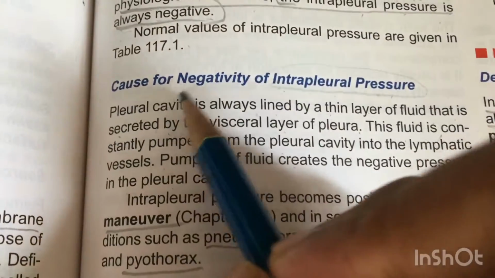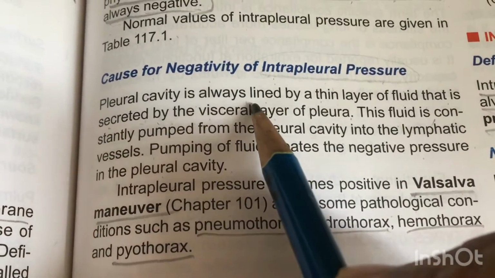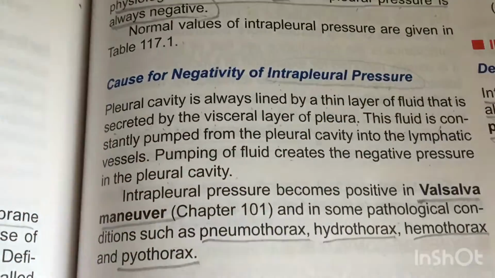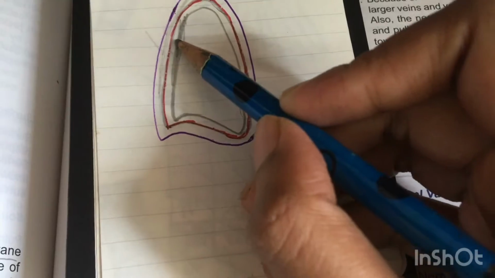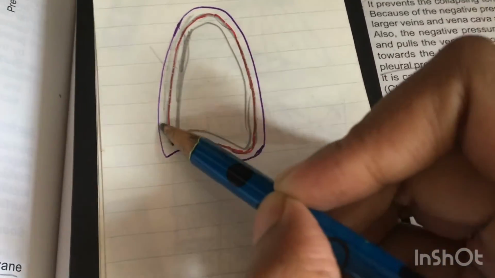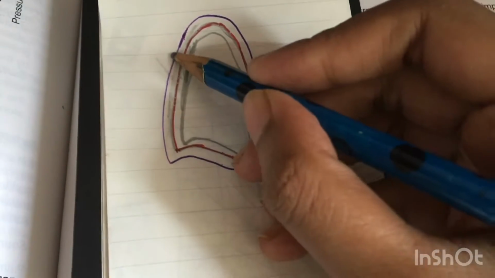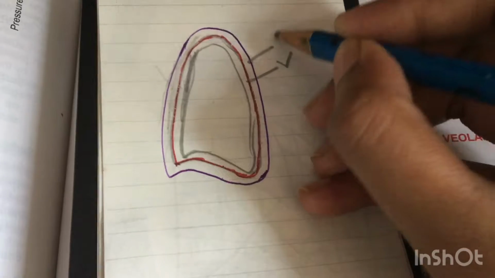Next, about the cause for negativity of the intrapleural pressure. Pleural cavity is always lined by a thin layer of fluid that is secreted by the visceral layer of pleura. So suppose this is the lungs, which is covered by the visceral layer and the parietal layer.